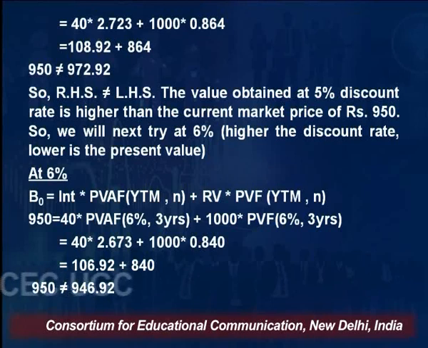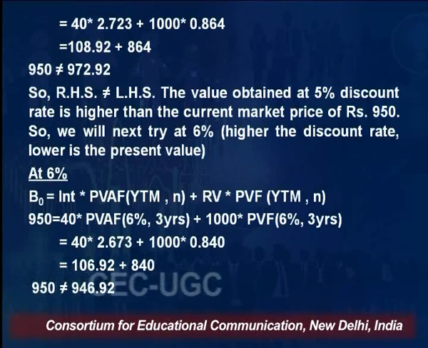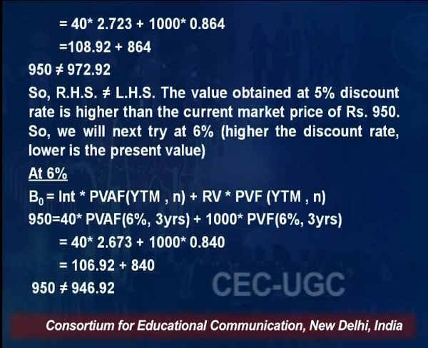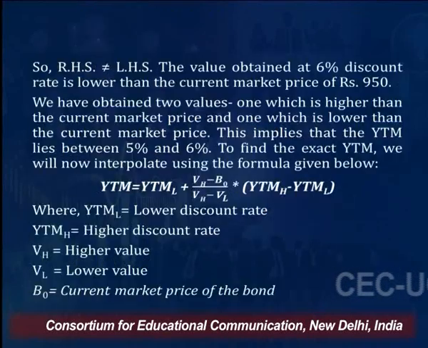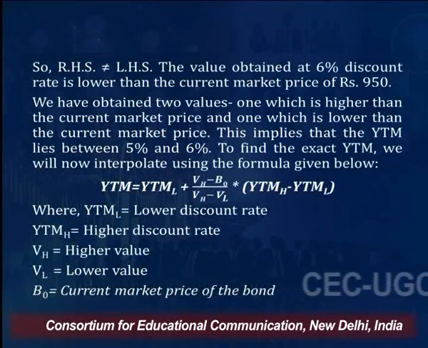Calculating the same way as for 5%, the value comes to 946 rupees. So YTM is somewhere between 5% and 6%. For that, we will use a method called interpolation, through which we will find the exact YTM.